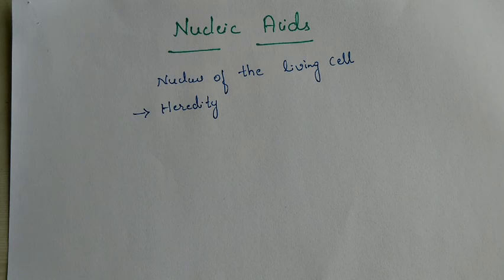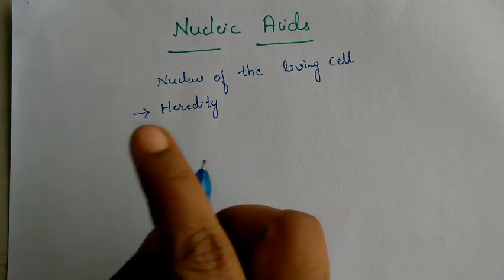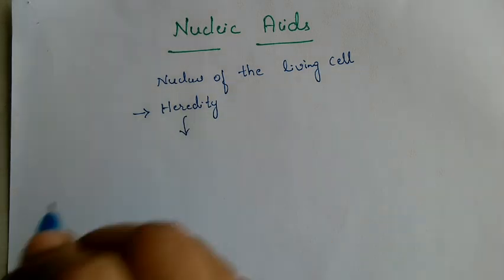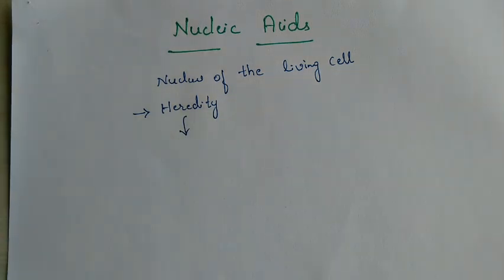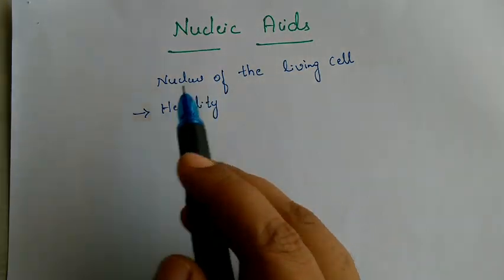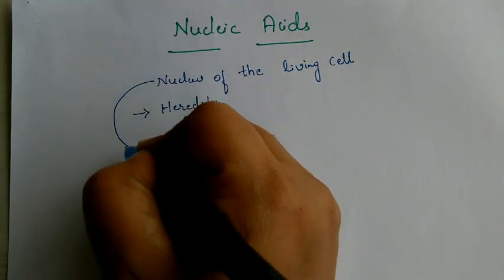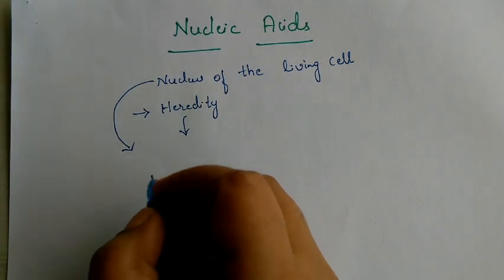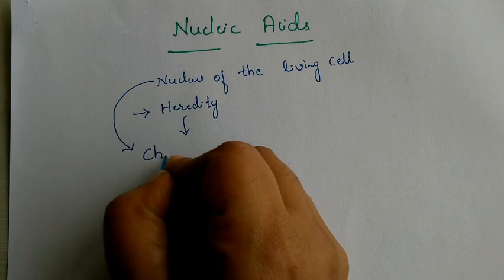The particles present in the nucleus of the cell which are responsible for heredity are called chromosomes.